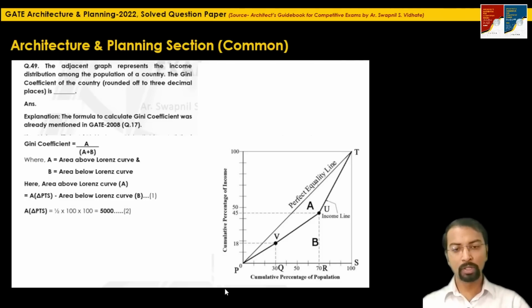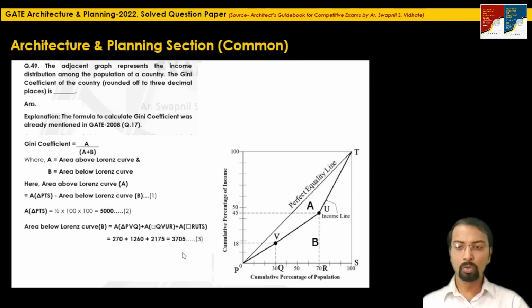So what is the area of triangle PTS? Half into base into height. What is the base? It is 100. Height is also 100. So the area of triangle PTS will be 5000. That means A plus B is equal to 5000. Now we have to calculate the area A.